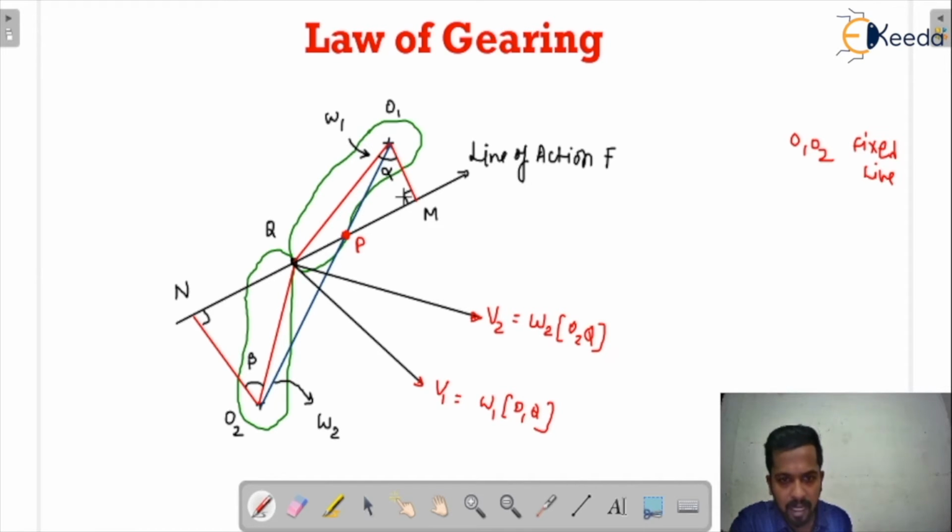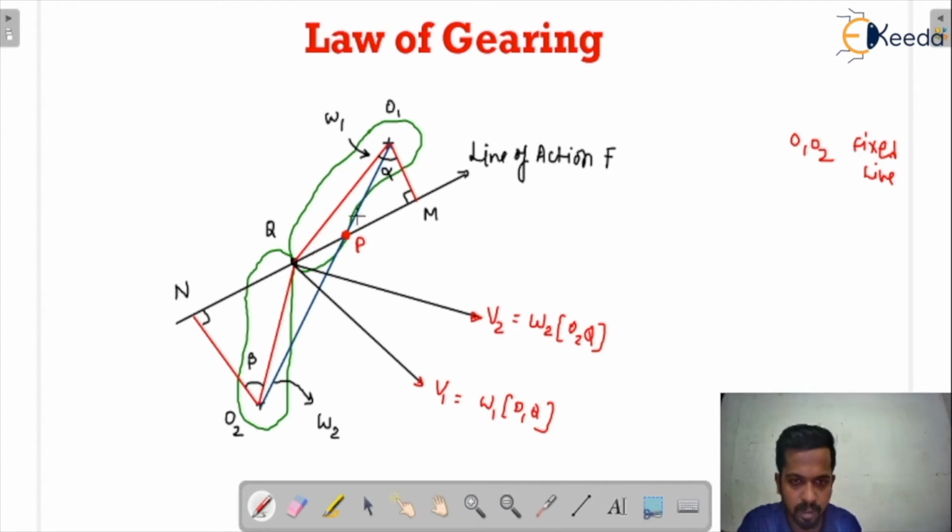This angle is alpha. This is 90 degree. That means this is 90 minus alpha. Yes or no? If this is 90 minus alpha, and we know that the line of action of V1 and O1Q are perpendicular, so if this is 90 minus alpha, that means this would be considered as alpha. Yes or no? This angle would be alpha. So I'm going to write here, this complete angle is considered as alpha. Yes or no? I hope you are going to understand.